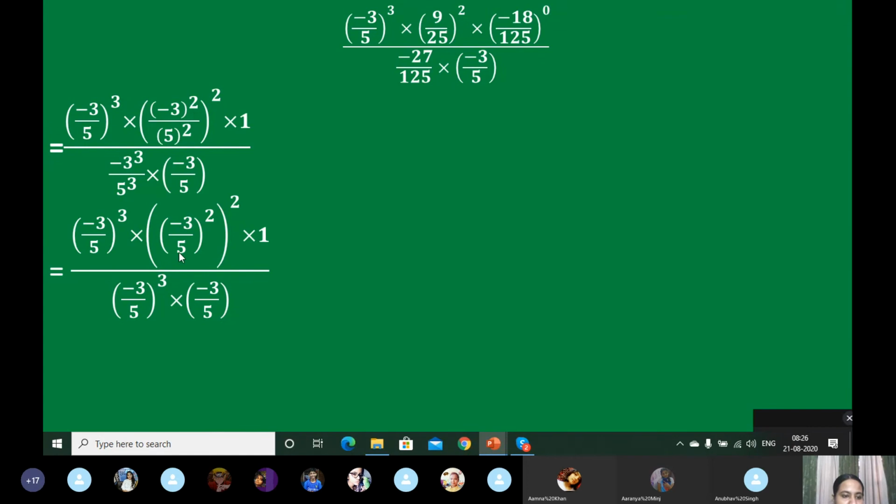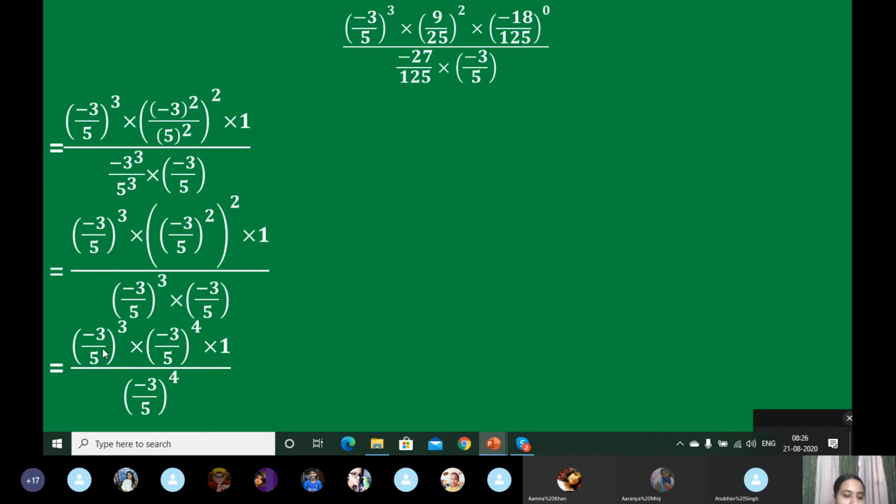So minus 3 upon 5 whole square, whole to the power 2, into 1 upon minus 3 by 5 whole to the power 3 into minus 3 by 5. Then here I will use power of power. So minus 3 by 5 whole to the power 2 multiplied by 2, 4, into 1 copy, minus 3 by 5 whole to the power 4.